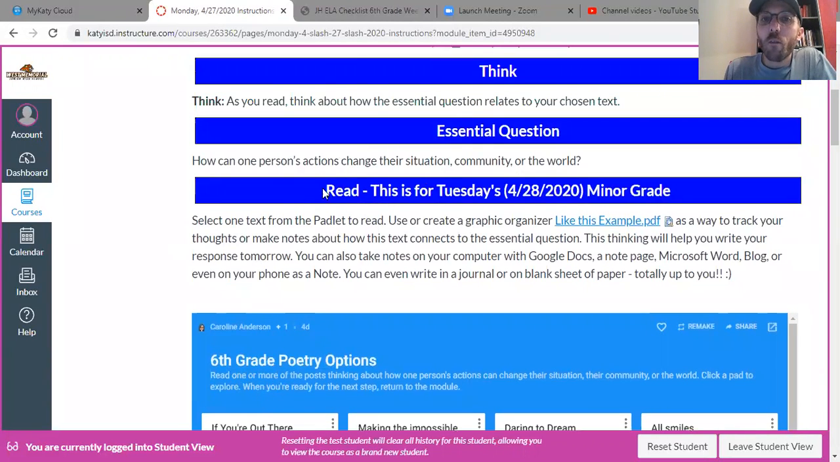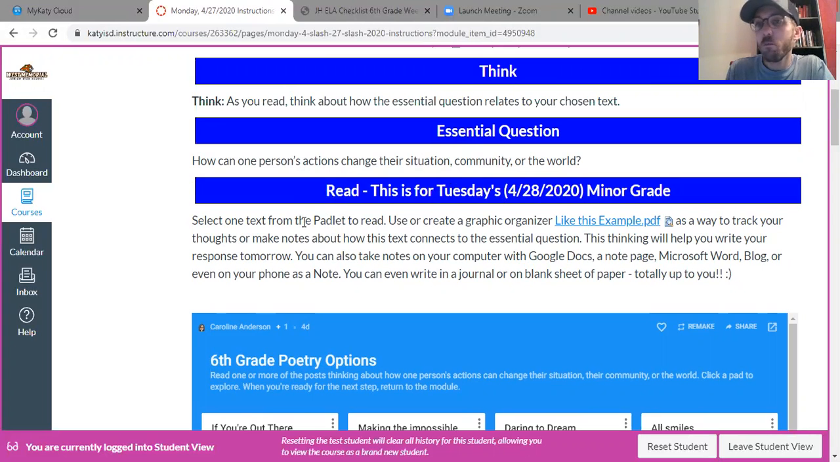So underneath that, we have our read part. This is for Tuesday, 4/28 or April 28th, 2020 minor grade. So it's going to be a minor grade that we have Tuesday. So this is just a reading for today. No grade on this today because it's Monday. And this is in preparation for Tuesday's work. So today for Monday is to help you for Tuesday. So this is the reading part.